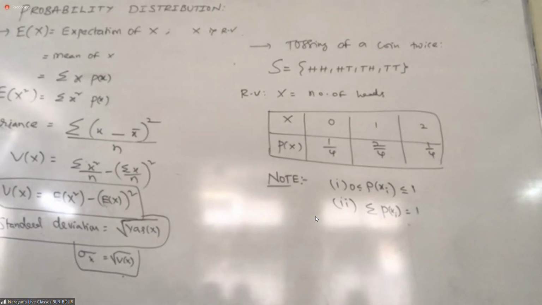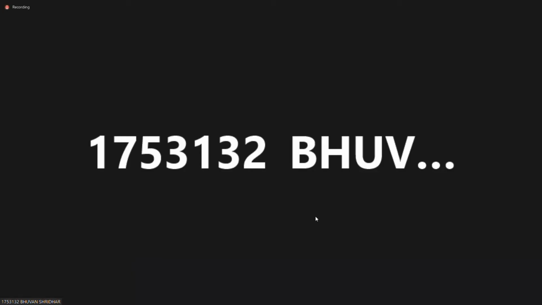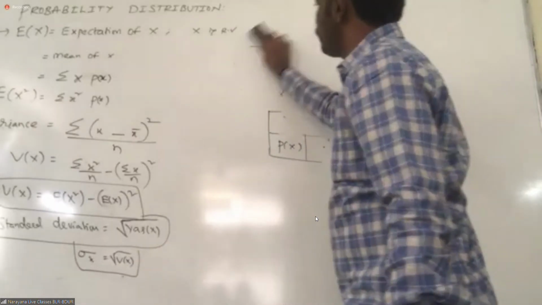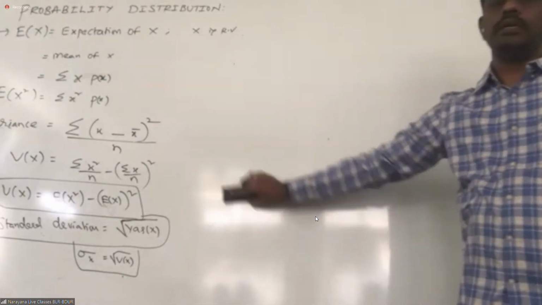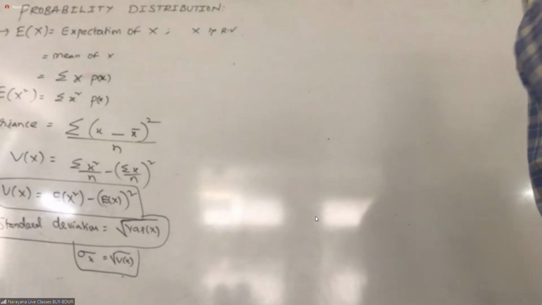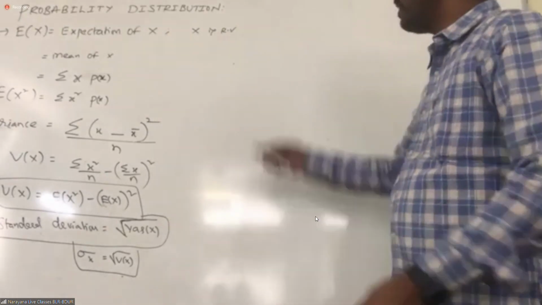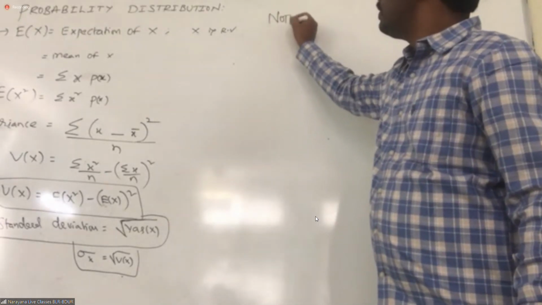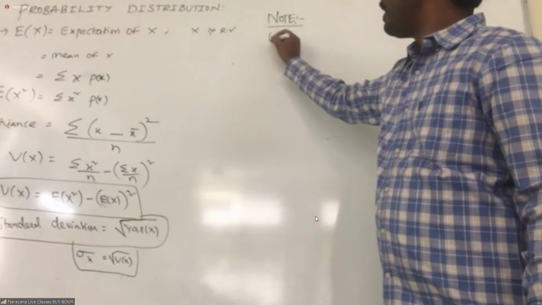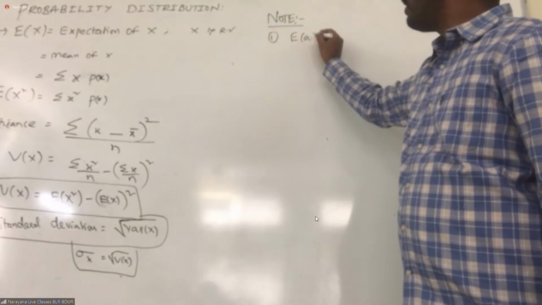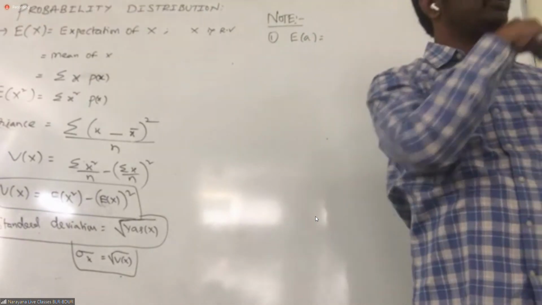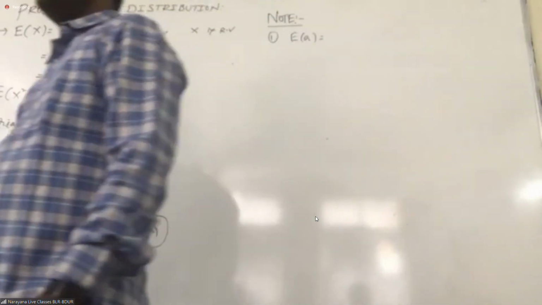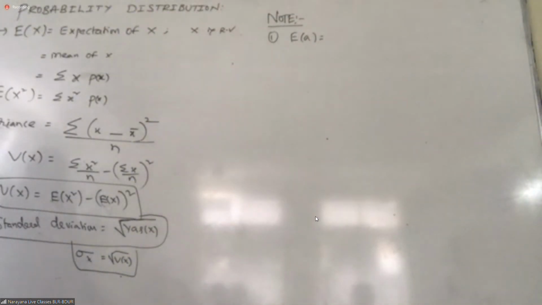Students, all of you got it? Now, related to this, we have some formulas which are useful even in statistics and other concepts also. With that, the probability distribution will be completed. Please take a note. First point, expectation of A. What do you mean by expectation of A? Mean of A. Mean of a number 2, what is your answer? 2 only.